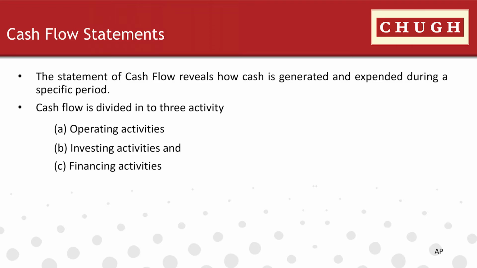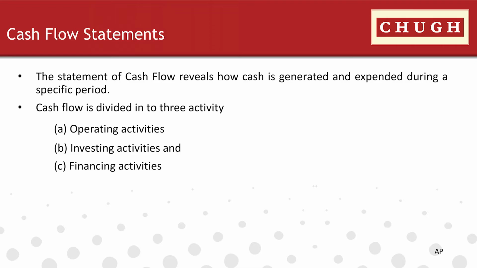Cash flow is divided into three activities: cash flow from operating activities, cash flow from investing activities, and cash flow from financing activities. Cash flow from operating activities starts with the net profit before tax, and then certain adjustments are made, like interest paid and received, dividend received, depreciation, profit on sale of fixed assets, and change in working capital.